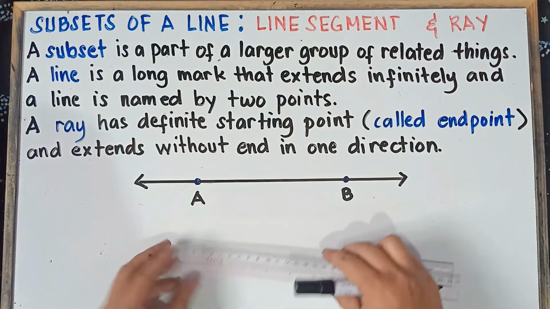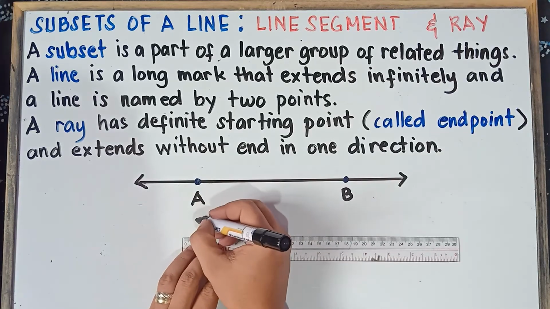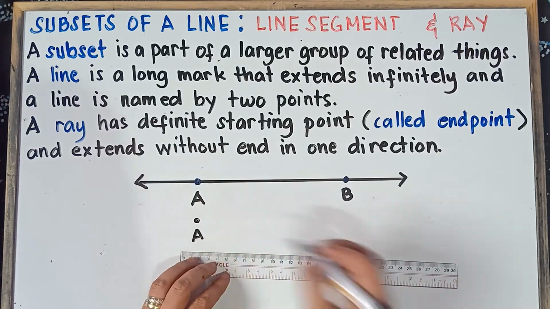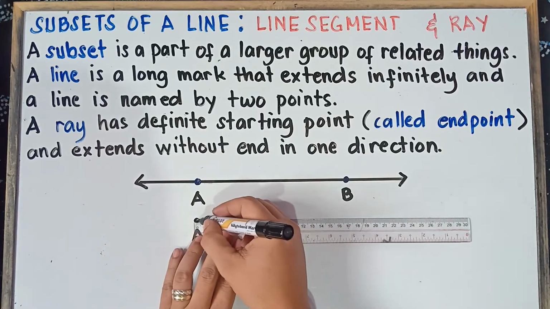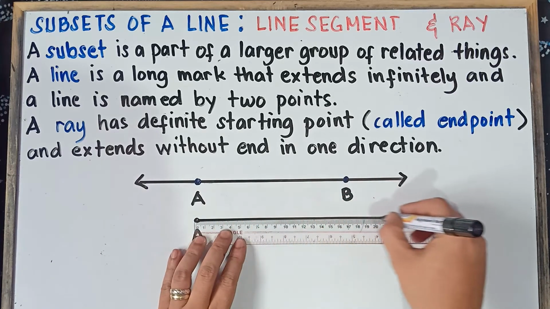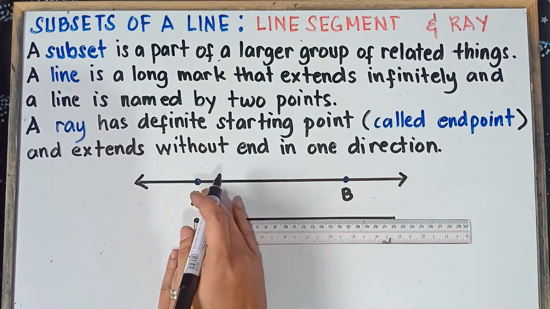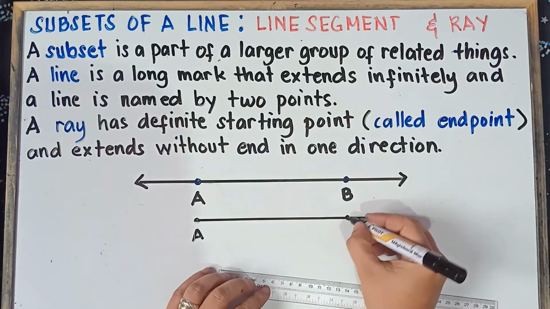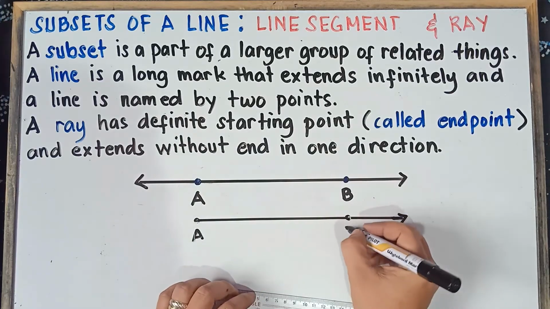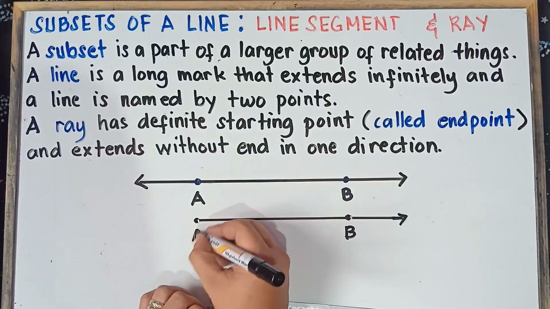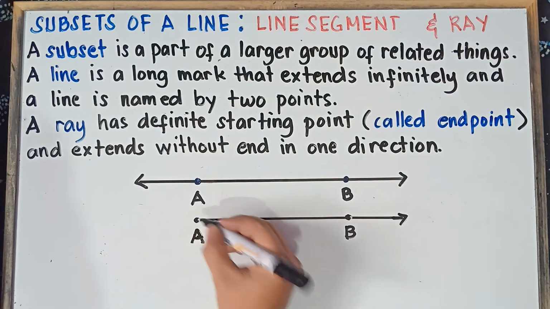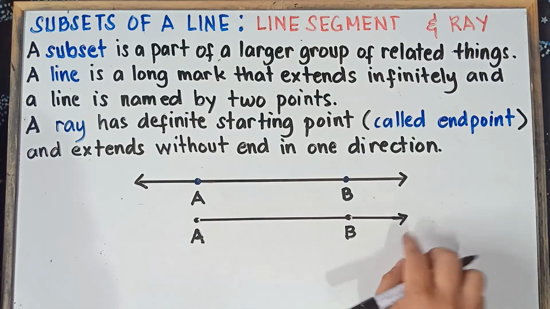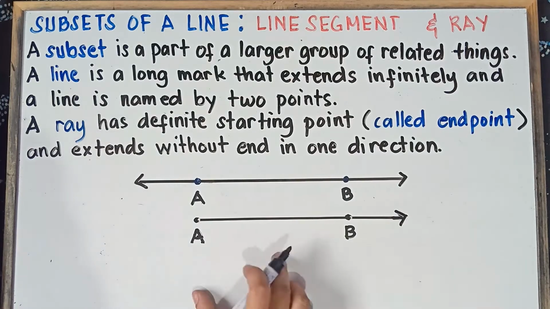Let's have an example, class. If this is our starting point, that would be point A. And then it will extend going to the right without end, and this will be point B. And this is an arrow. Question, can we call that one a ray? Yup, we can call this one a ray. Why is that, sir? Because we have a starting point, point A, and then it extends going to the right without end because this is an arrow. We can call this one a ray.